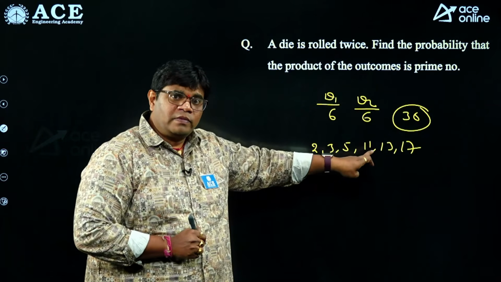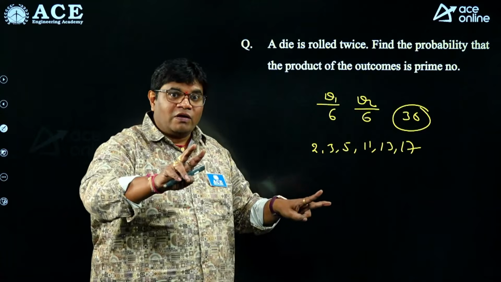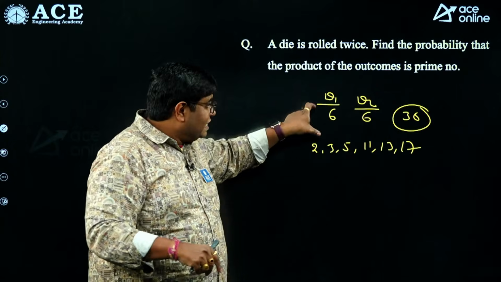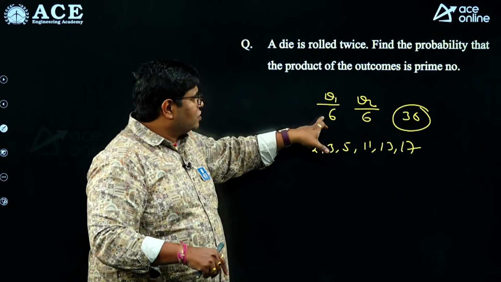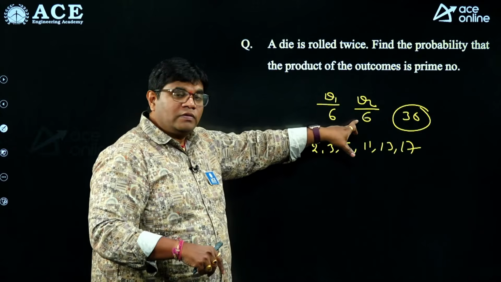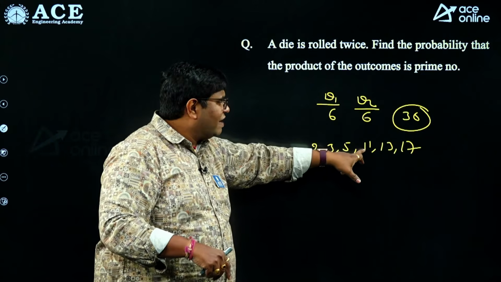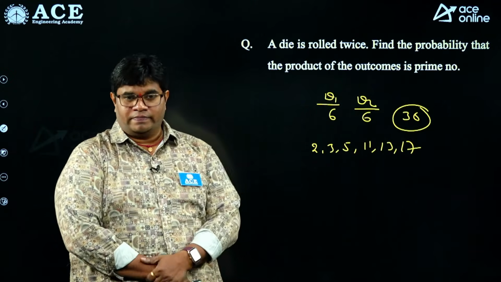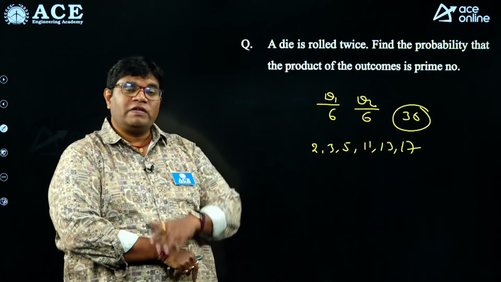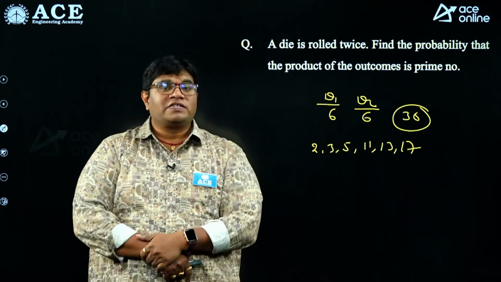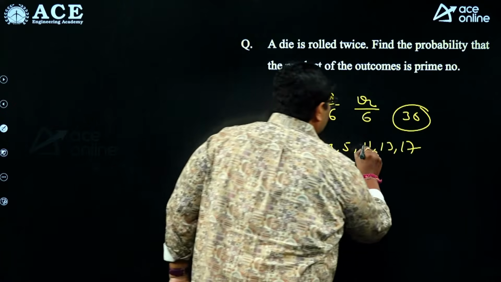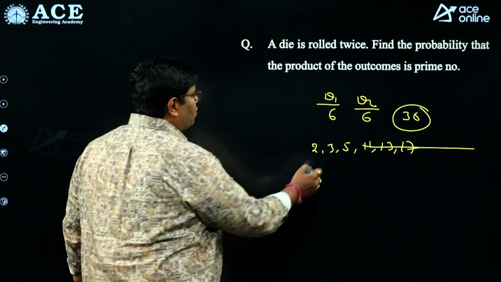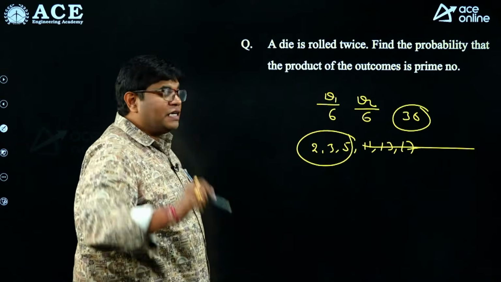Is it possible? The die has 1 to 6 only. In these numbers, you take any numbers, suppose 2 and 5, 2 into 5, 3 into 5, anything. The product 11 is exactly impossible. Prime numbers means divisible by 1 and itself only. So the die has a maximum number of 6 only. That's why a product of a two digit prime number is impossible. So the possible prime products are only single digit numbers.